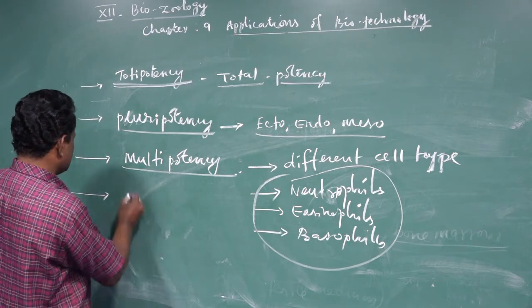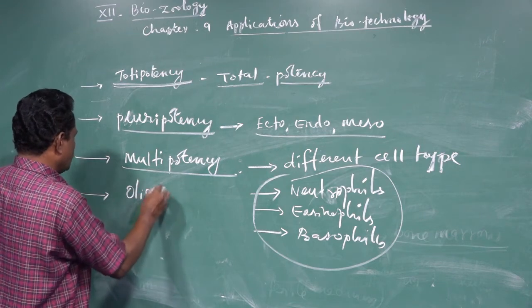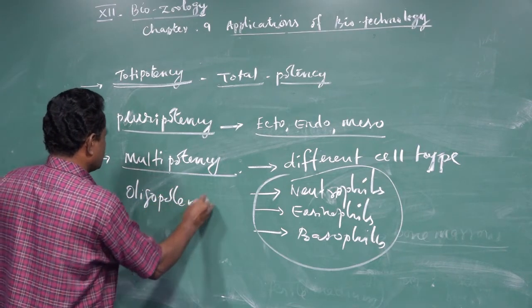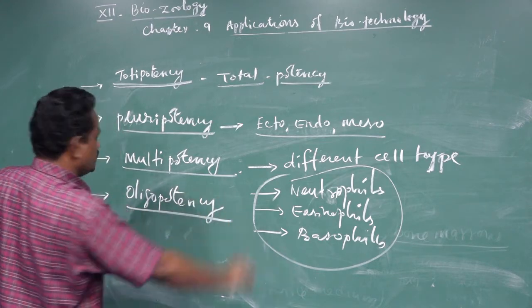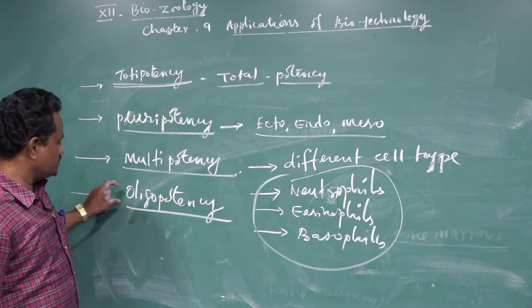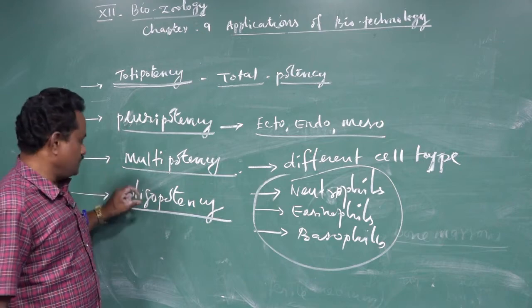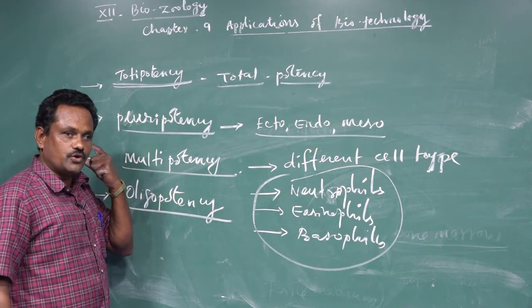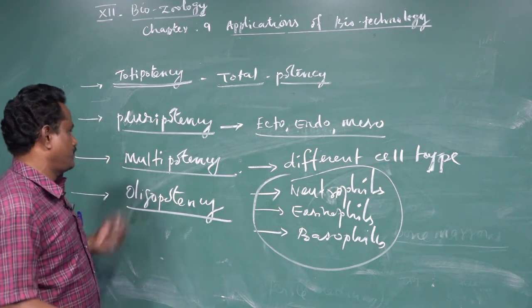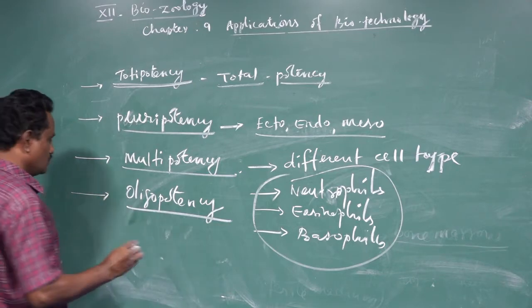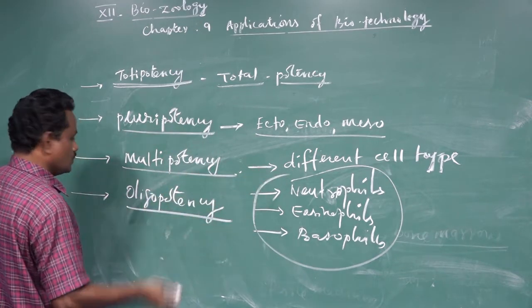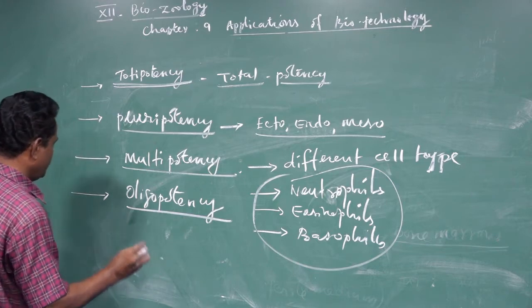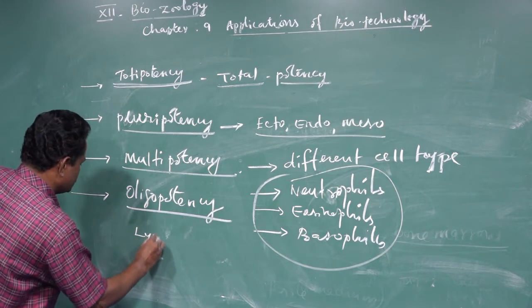And the next one is called oligopotency. In the case of oligopotency, some stem cells have the capacity to produce only a few types of cells. Not different types, not many types, only a few types. For example, lymphocytes.